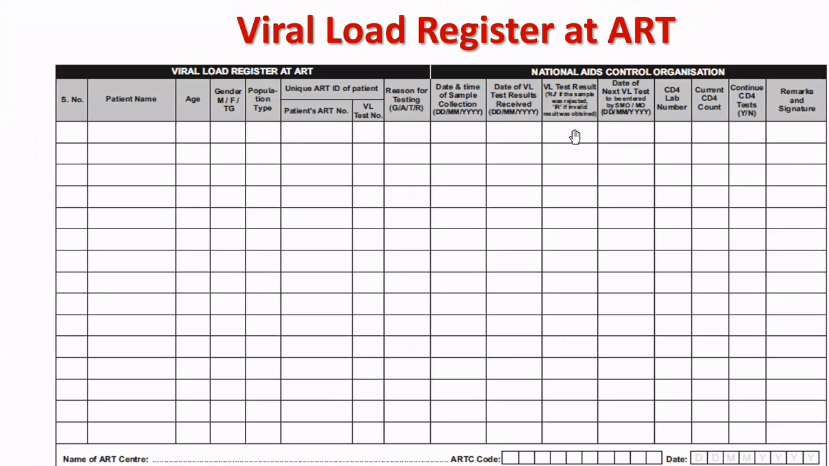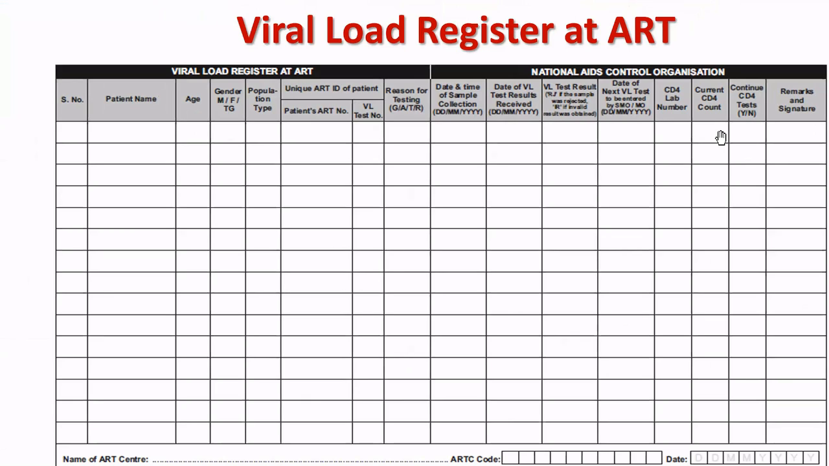VL test results is entered here. If the sample is rejected, R will appear here. Date of next viral load test to be assigned by the SMO or MO in this particular cell. Then CD4 lab number, if sample is also collected for CD4. Then current CD4 count, whether to continue CD4 tests or no.